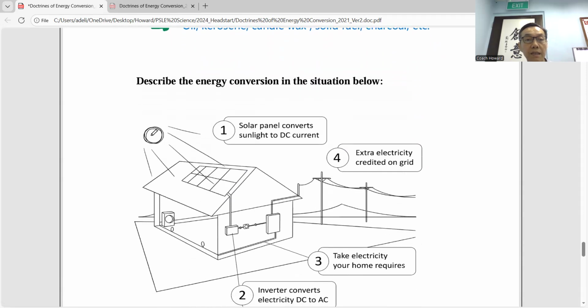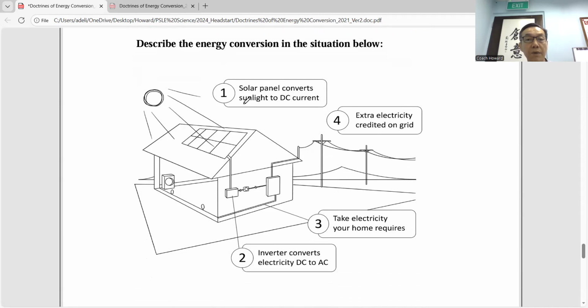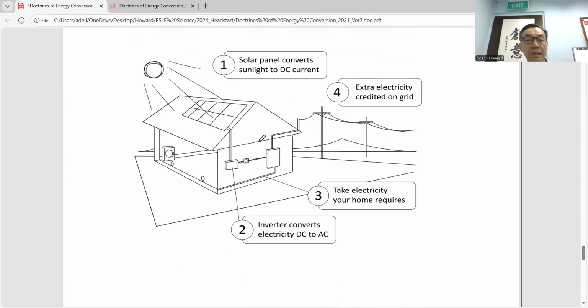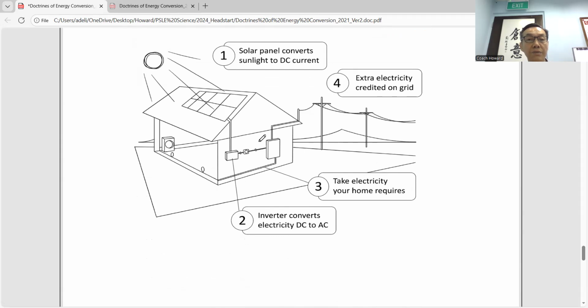How does the sun energy, or light energy, convert to electrical energy? Because there is this solar panel. There's no heat energy. I don't want the heat unless it's a water heater. This one is solar energy converted to electricity. Nowadays, there are a lot of houses in Singapore that make use of solar panels because Singapore has sunlight every day for at least 10 hours. So free energy for 10 hours.